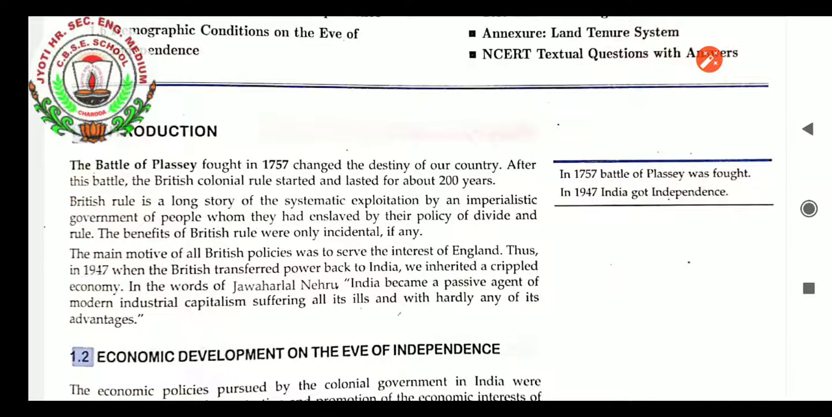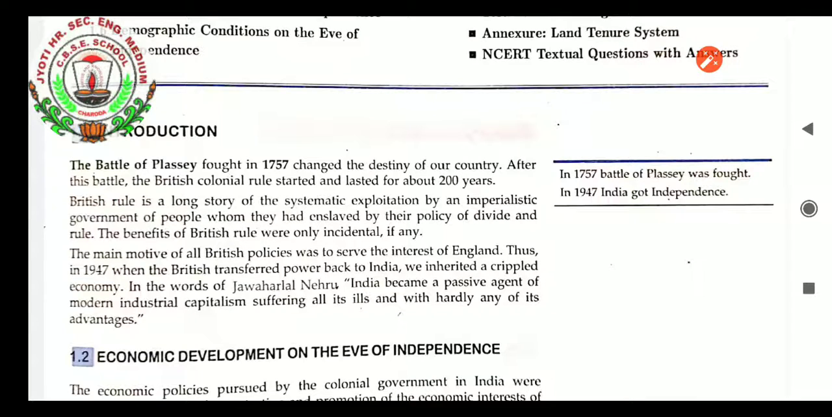British rule is a long story of the systematic exploitation by an imperialistic government of people whom they have enslaved by their policy of divide and rule. These things, students, you have already learned in your history classes. Whenever a battle happens, only disaster takes place, only losses take place, nothing is good. After the Battle of Plassey, India's condition was very bad because colonial rule started and lasted for 200 years. People suffered under British rule for 200 years, and then we got the freedom we are enjoying now.